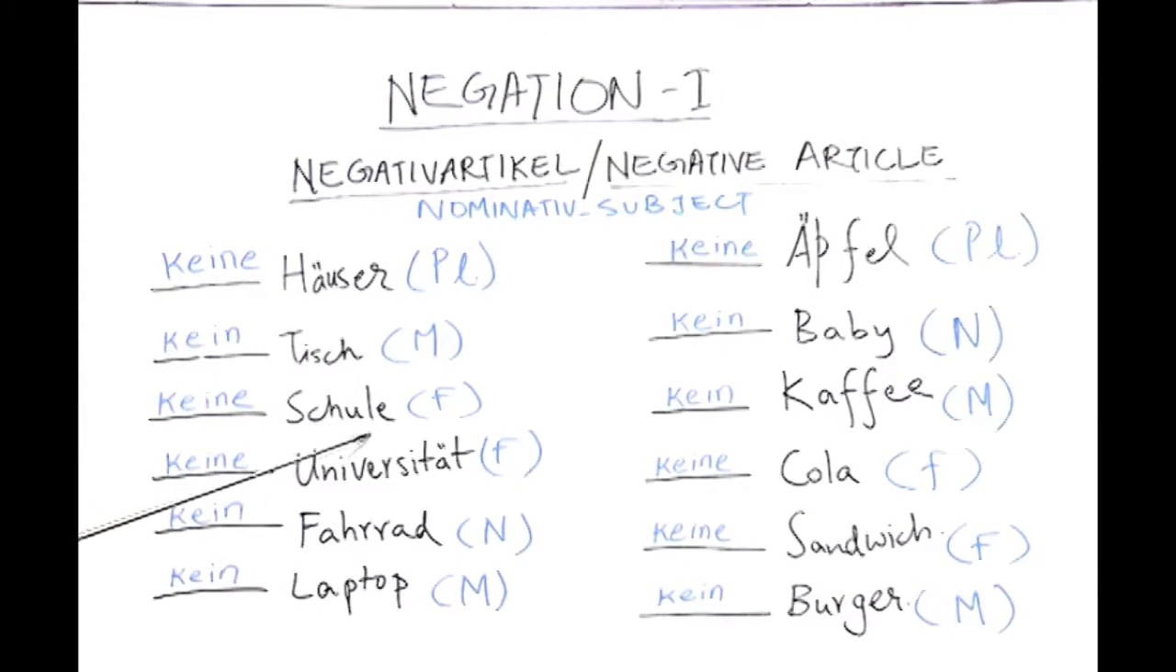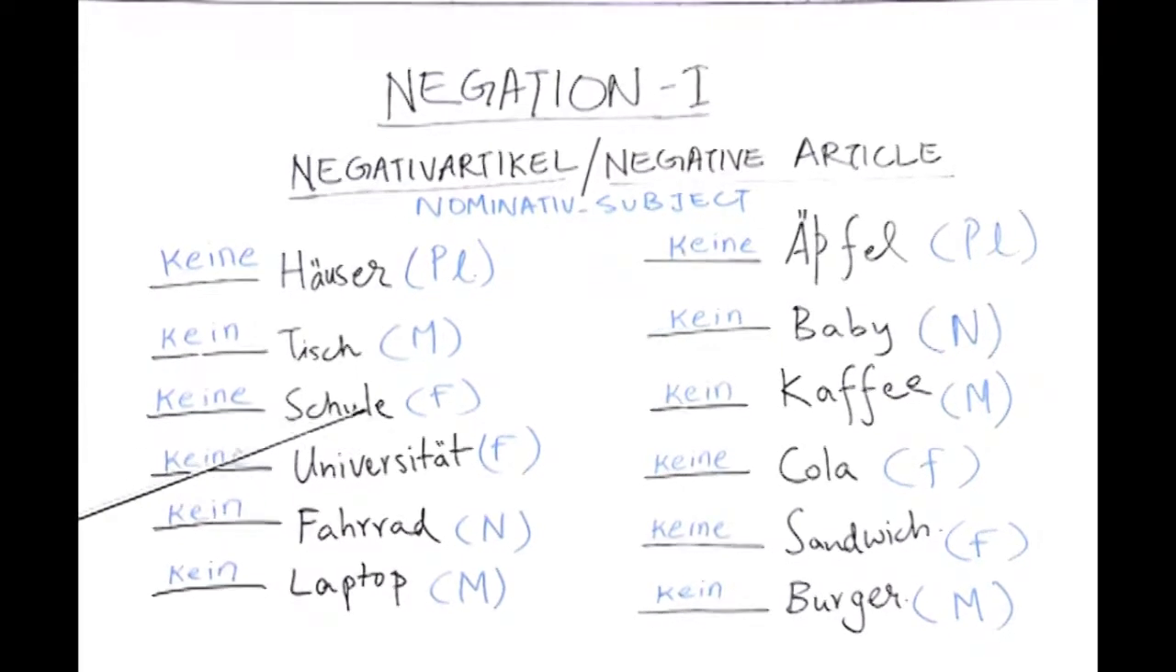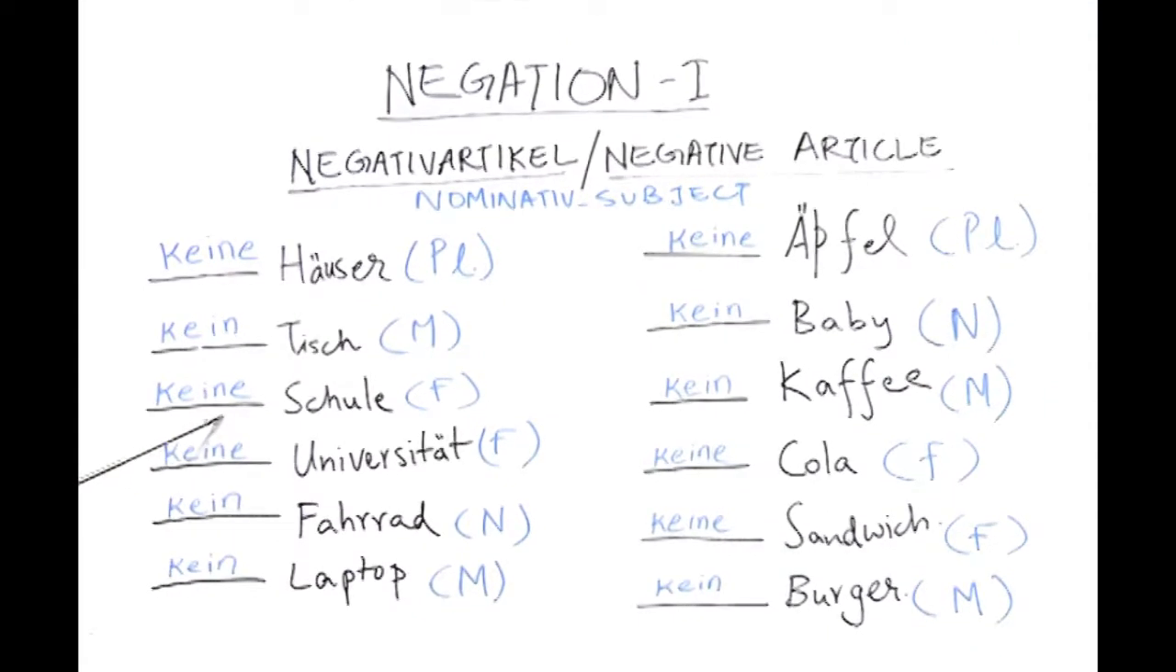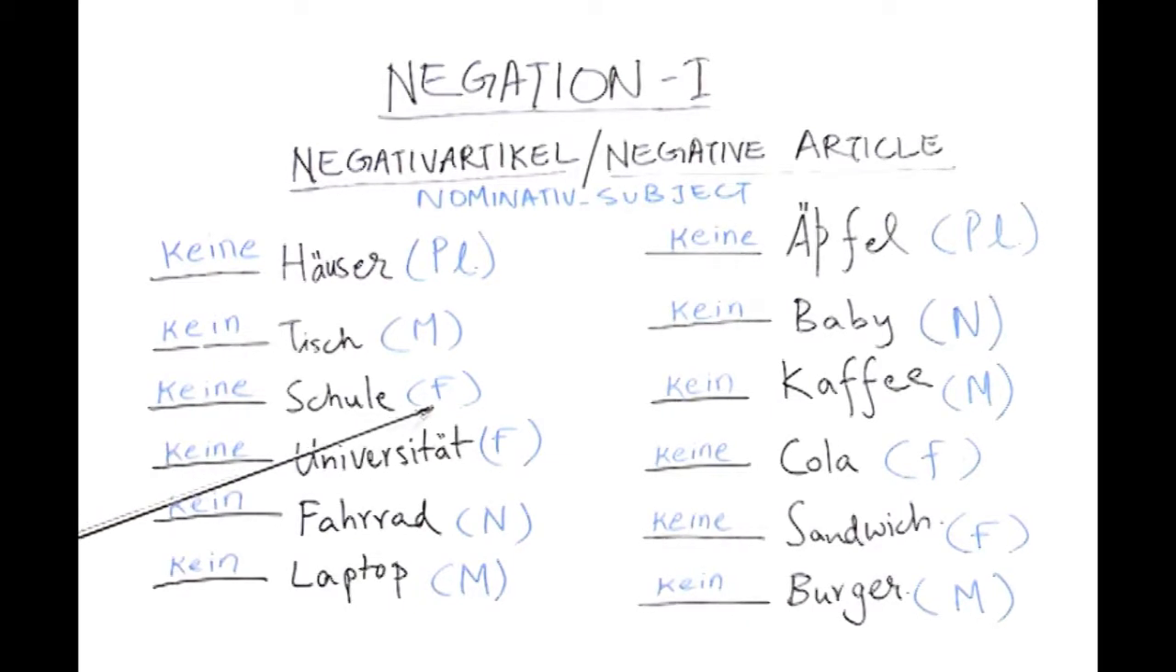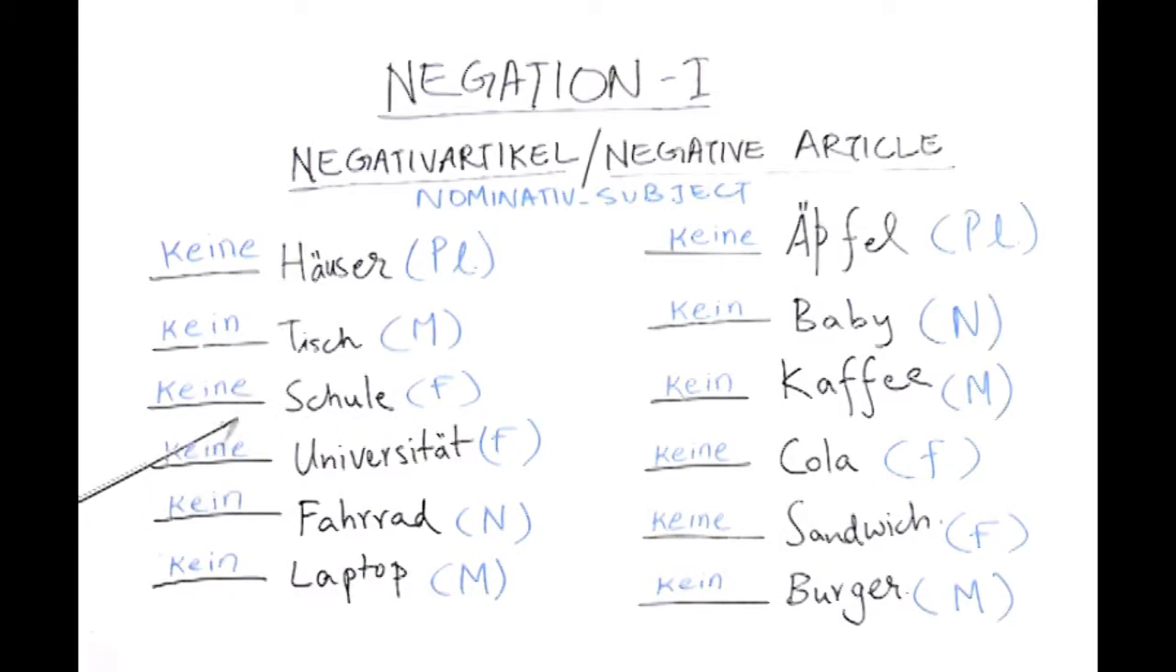Now, let us look at this word Schule, which means school, and our first student wrote the right answer keine, and our second student wrote the correct article or the gender for this noun, which is feminine, and as you know, the negative article for feminine is keine. In the same way, Universität, which means university, carries the article die, which is for feminine, and here our student wrote the correct negative article, so this answer is also correct.